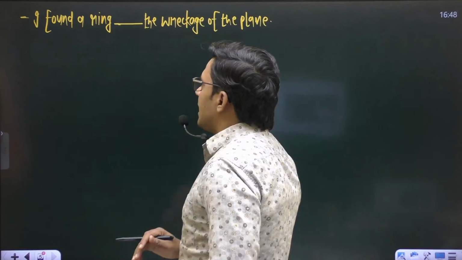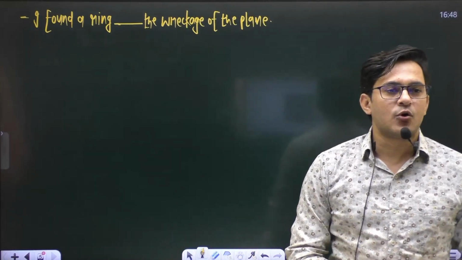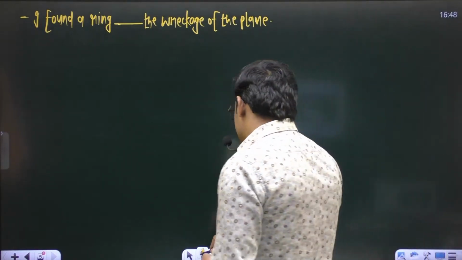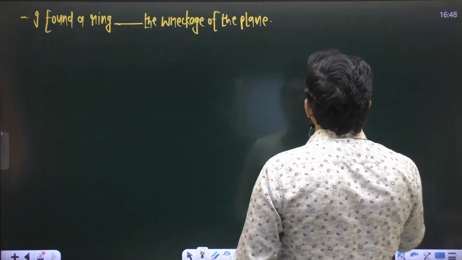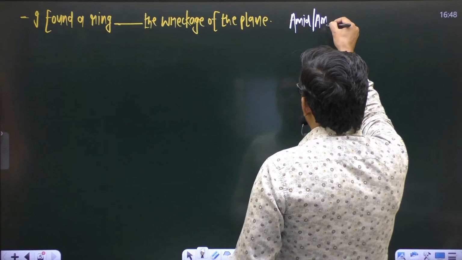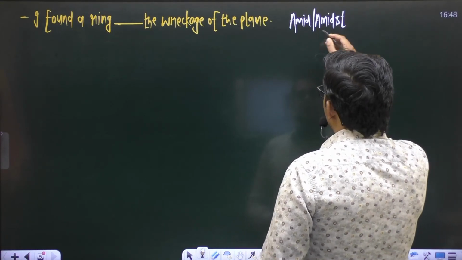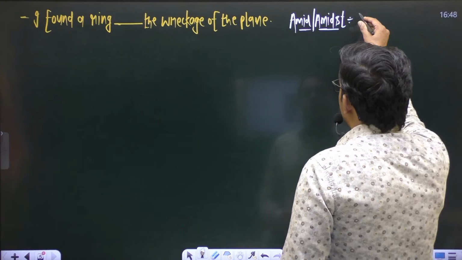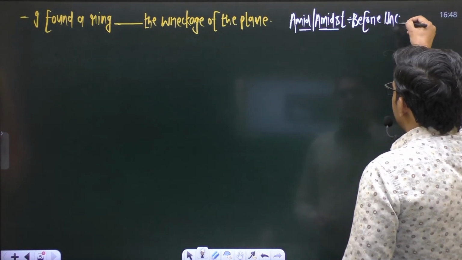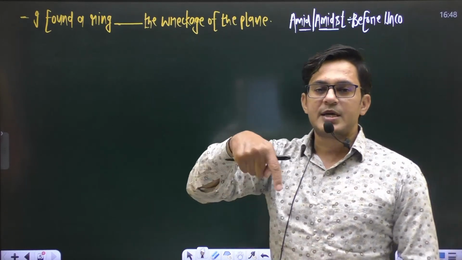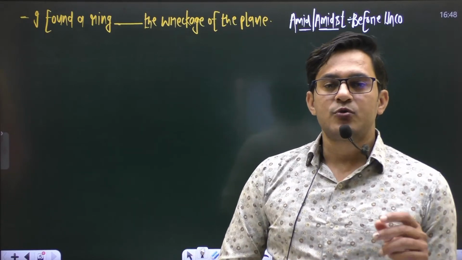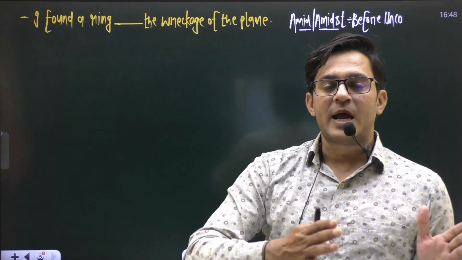The sentence is, I found a ring blank the rackets of the plane. Okay, in this sentence, now let us talk about two different words, and those words are amid or amidst, right? Amid or amidst. Both prepositions are used before an uncountable noun. Before an uncountable noun, we use amid or amidst to show the sense of "in the middle of".